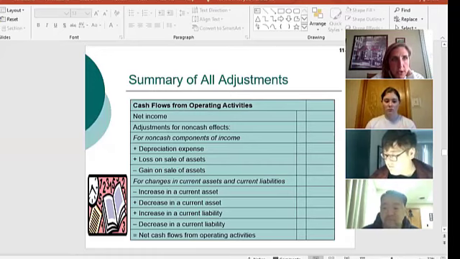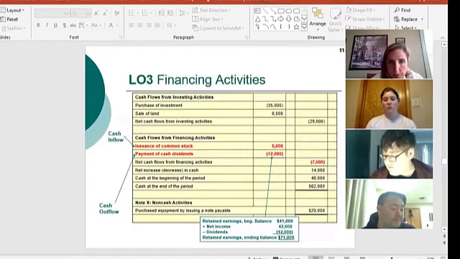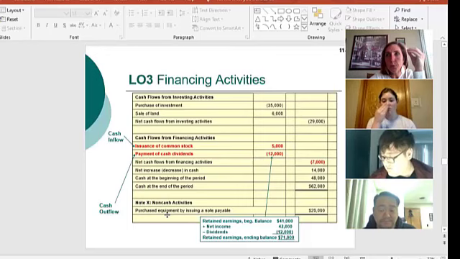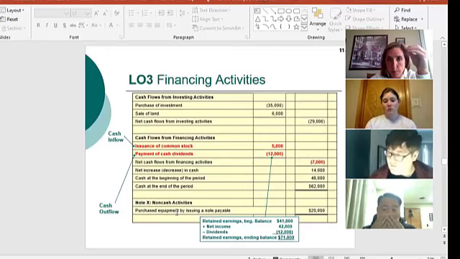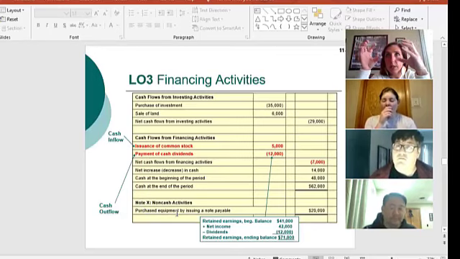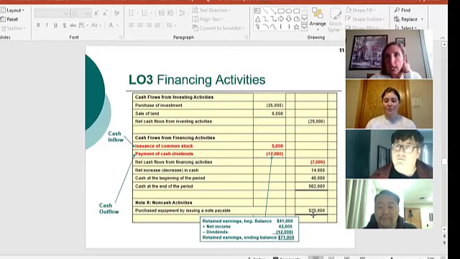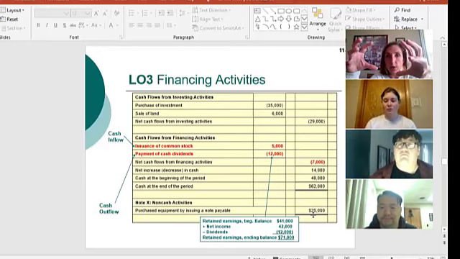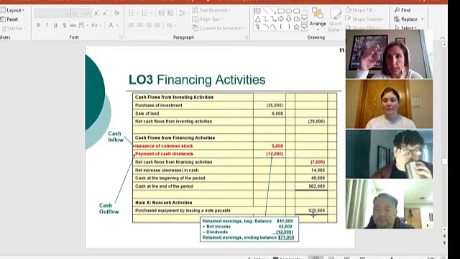Non-cash activities are things that, here on the very bottom of this, you can see one. If you bought something, this is what this example is saying. I purchased equipment by borrowing money. You went to the bank, you got a loan, let's say for $20,000 in this example here, and you take that $20,000 and you buy a piece of equipment.